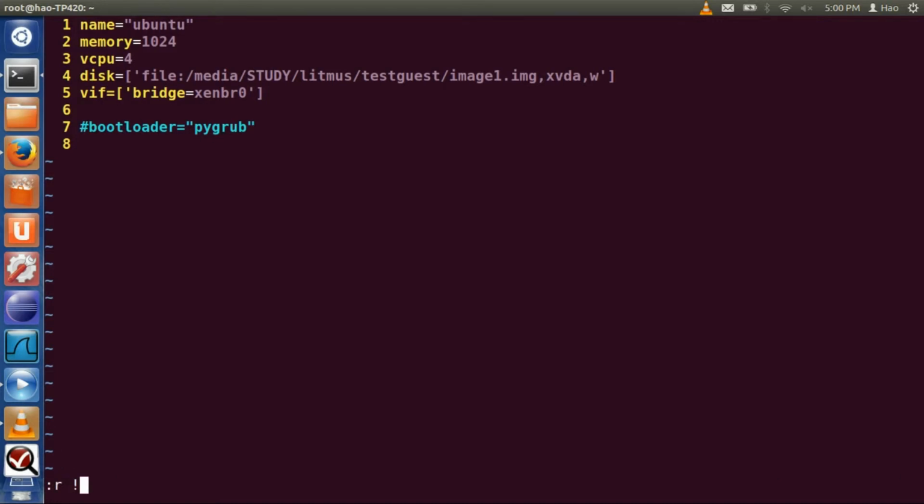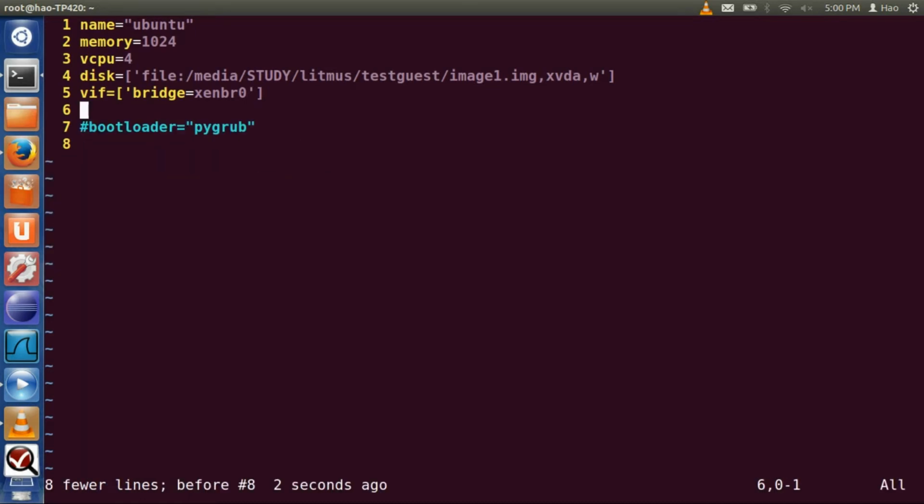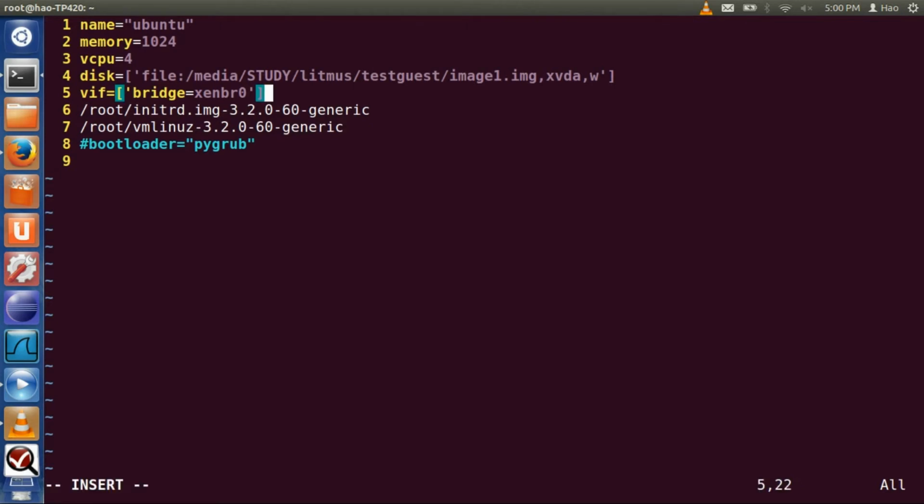I just read it from the command line. Oh, sorry about that. Read it from the command line here. Root generic. Okay, these two lines. The first line is the RAM disk, the initial RAM disk here. And the next one is the kernel.